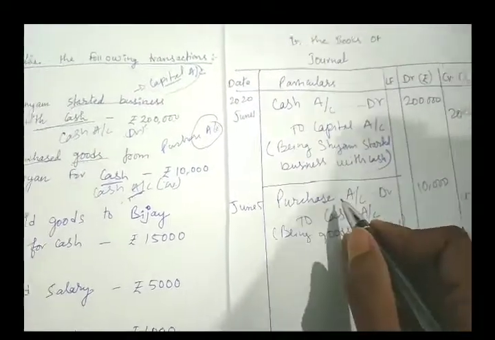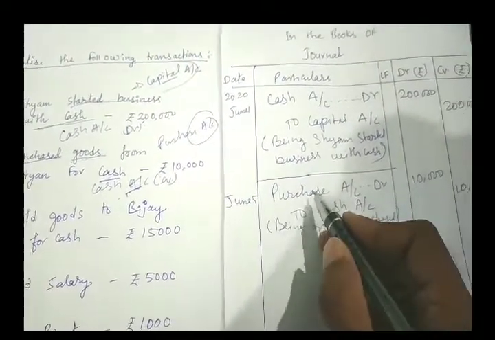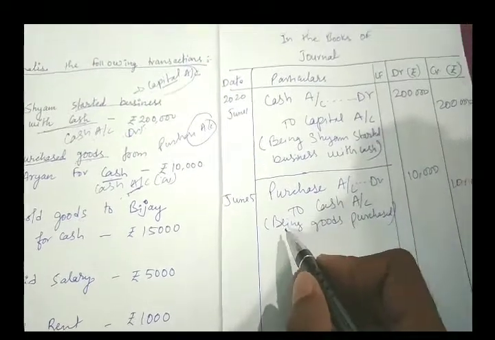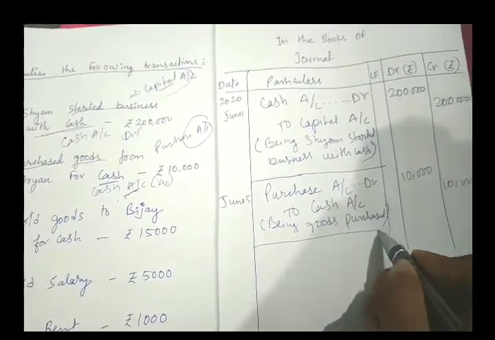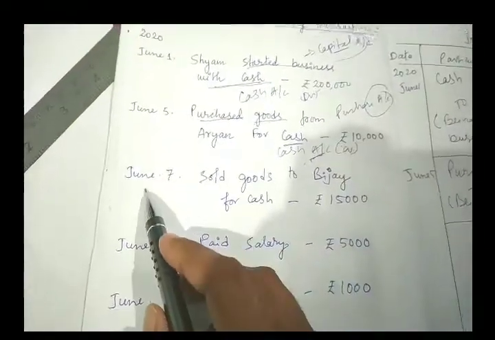Narration means you are explaining the journal entry. Just simply you write being goods purchased. Again, you will put one margin here.